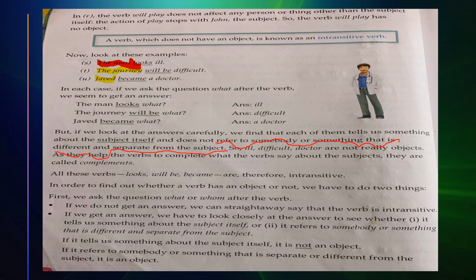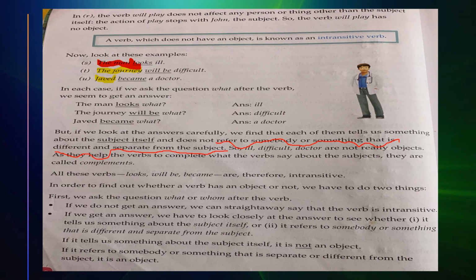Okay, in order to find out whether a verb has an object or not, we have to do two things. First, we ask the question what or whom after a verb. I am repeating myself: you have to ask the question after the verb only, not before the verb, because before the verb we have a subject and we want an object.